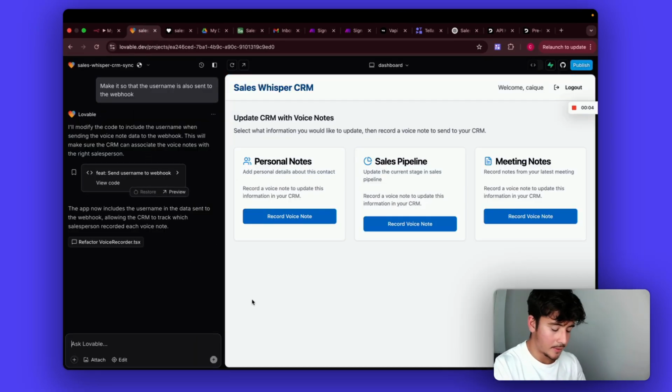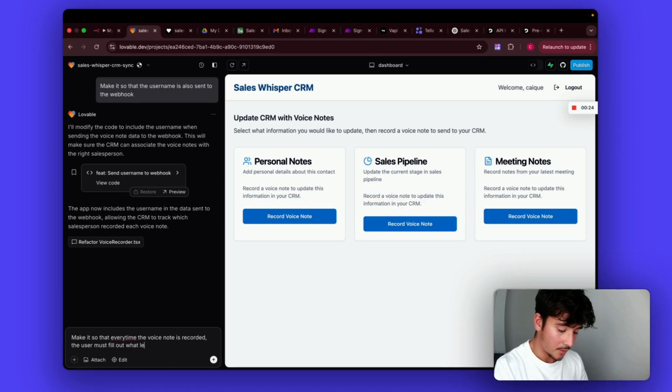So every time the voice note is recorded, the user must fill out what lead this will be for.